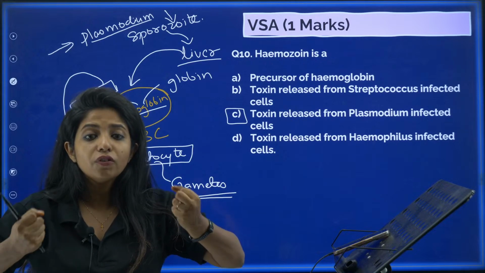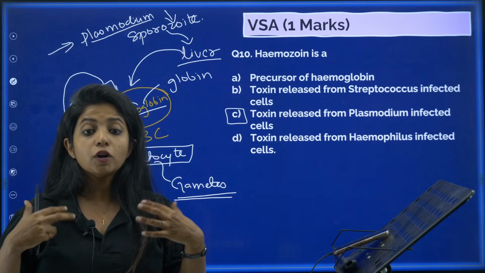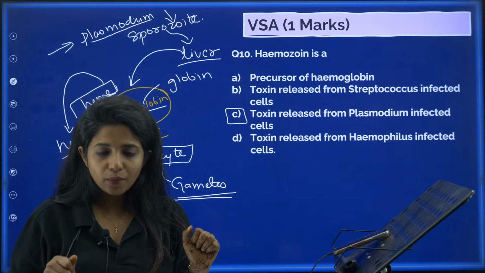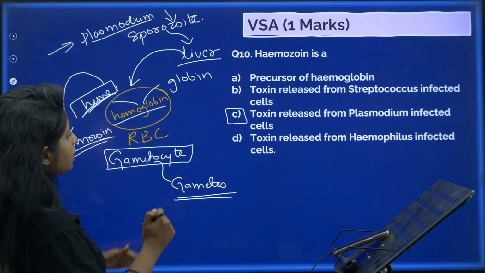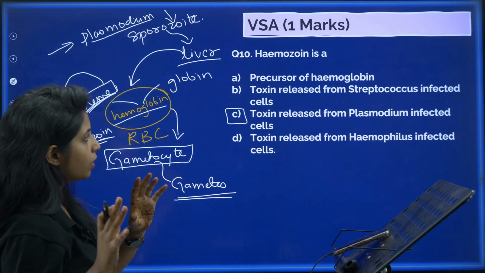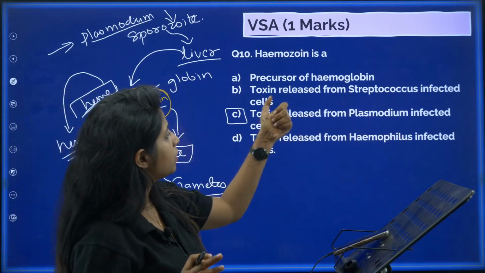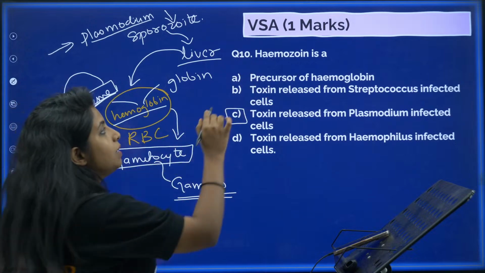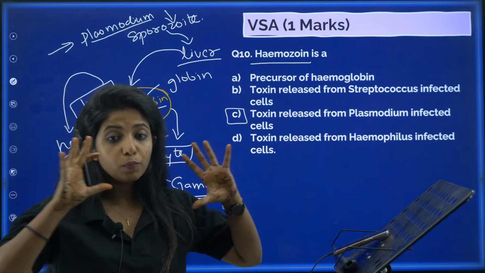So it is kind of toxic for us, because it is not generally made in our body like that. And also along with that, they release the gametocytes, the other cells. Okay, so this is the whole thing. So the toxin released from a Plasmodium infected cell is what? Hemozoin. I hope you know the story now.